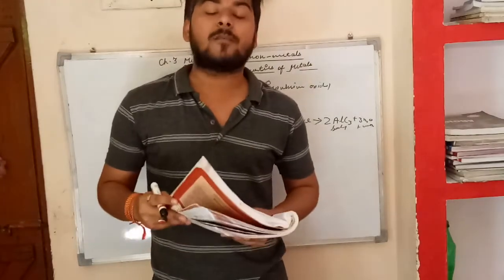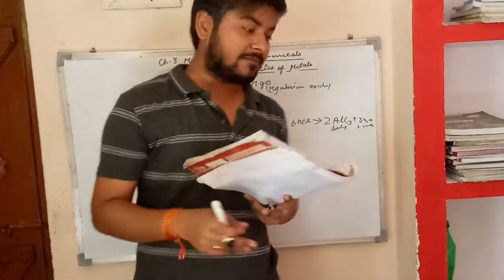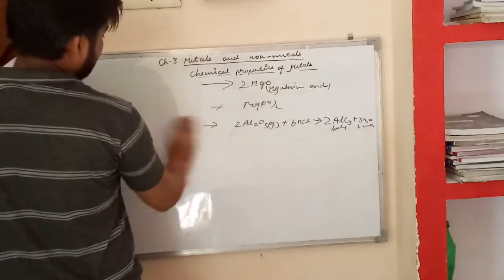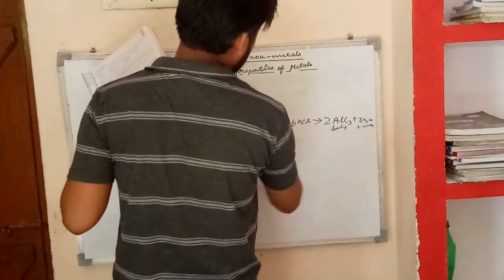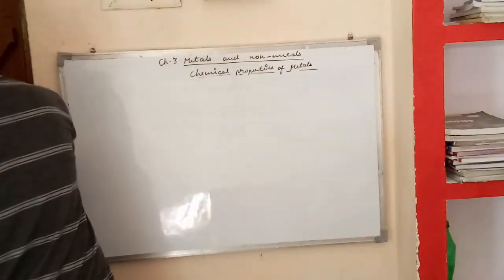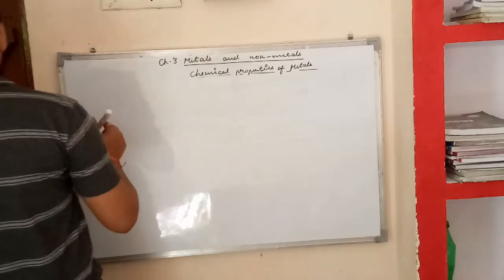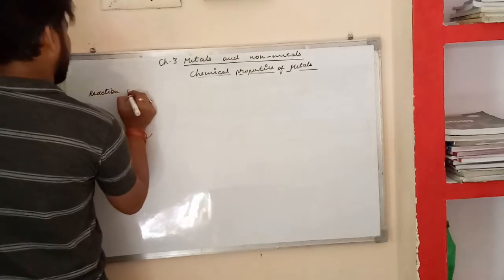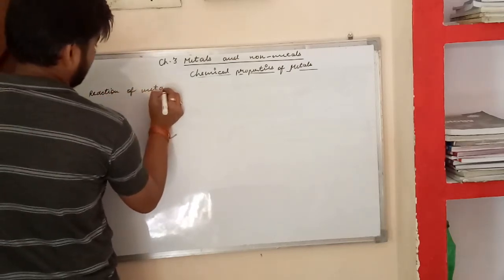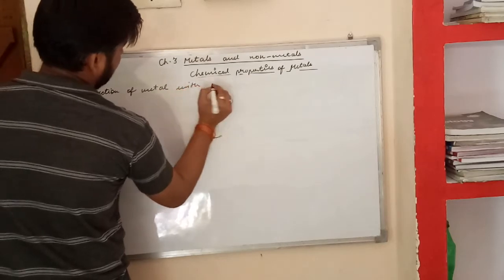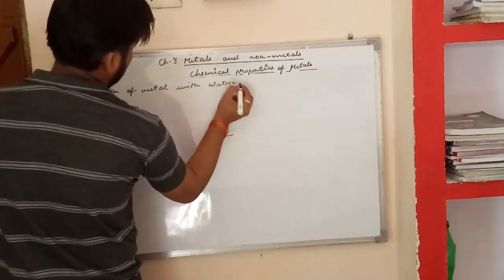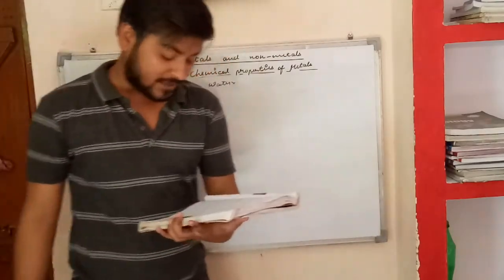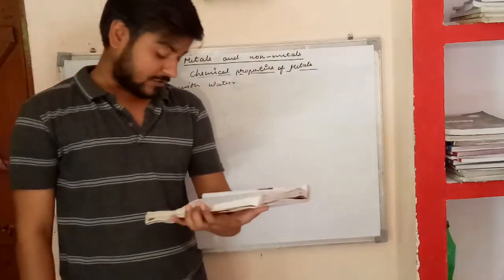The next chemical property of metals is the reaction of metal with water. Metal reacts with water to form metal hydroxide plus hydrogen gas.